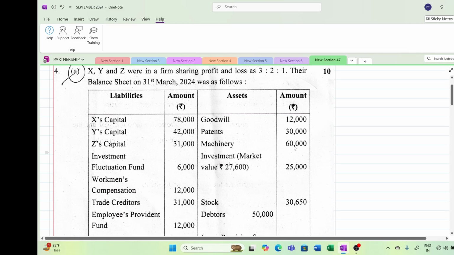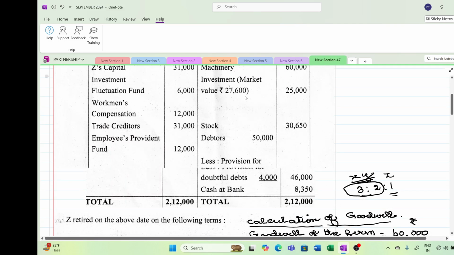Machinery account, they say that you take it to 90%. So it means there is a reduction of 10%. That will go to your revaluation debit, and the balancing figure 54,000 will appear in your balance sheet. Investment market value, this is taken over by the retired partner at the rate of 27,600. Whereas the book value is 25,000. So there is a gain of 2,600 that will automatically go to your revaluation account, and that account has to be debited.